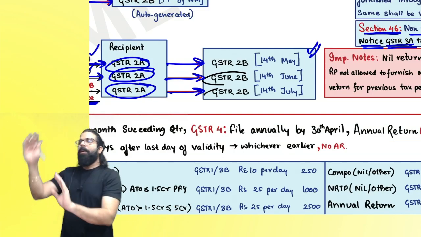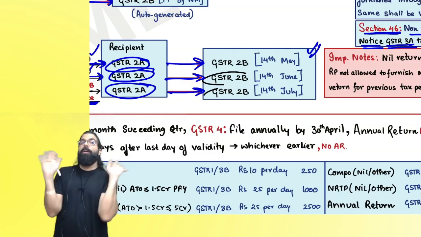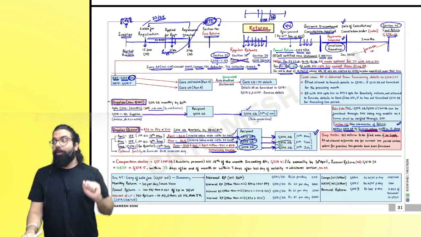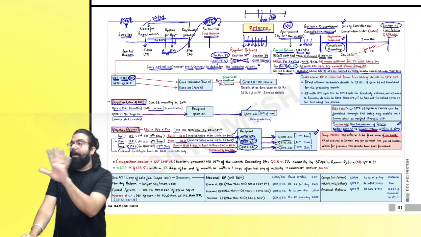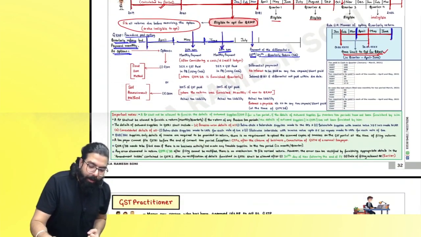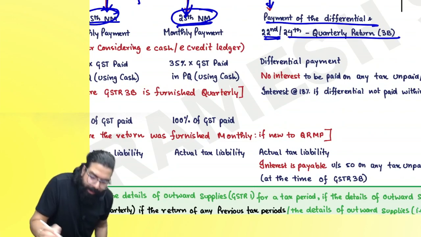GSTR 1 due date is 11th, 20th, 13th, 22nd or 24th. Can I go ahead everyone? Now everyone, you understood how to pass on the credit. You understood which returns are to be filed. Now sir, how to make the payment if I am under the QRMP scheme? You have to make the payment on the 25th, 22nd and 24th.